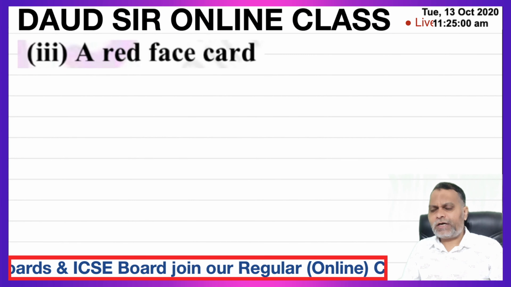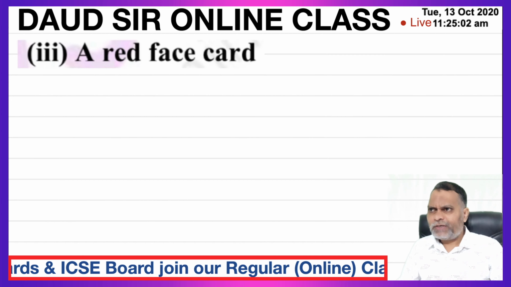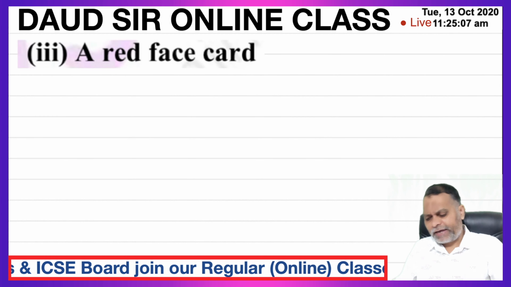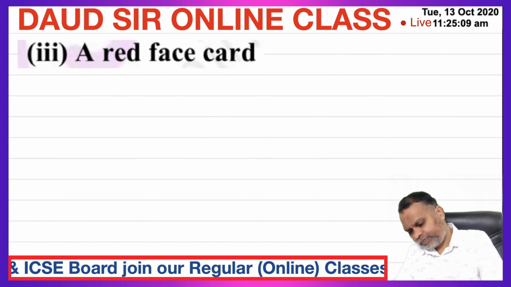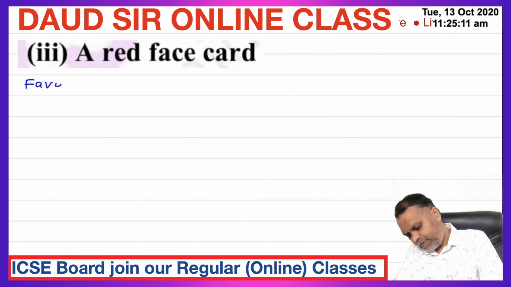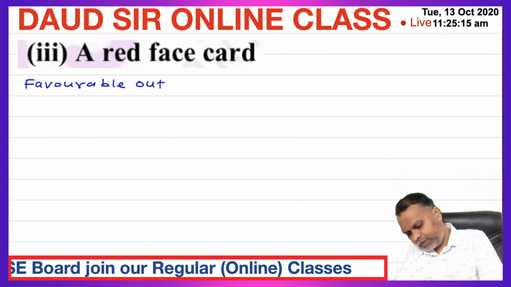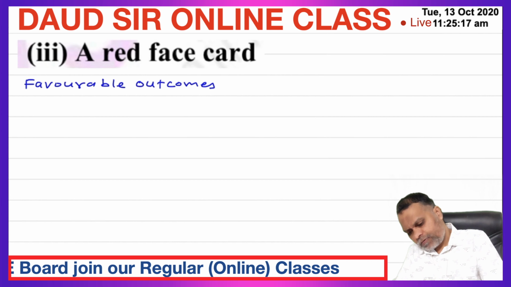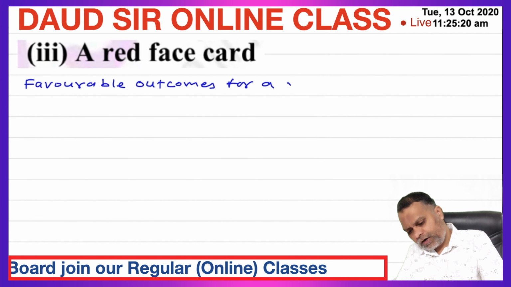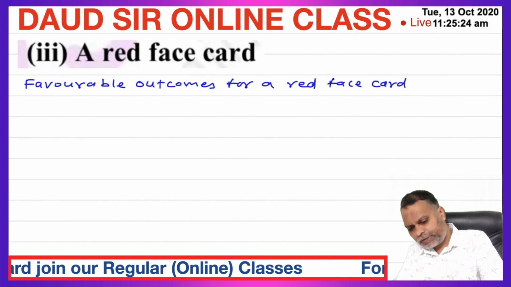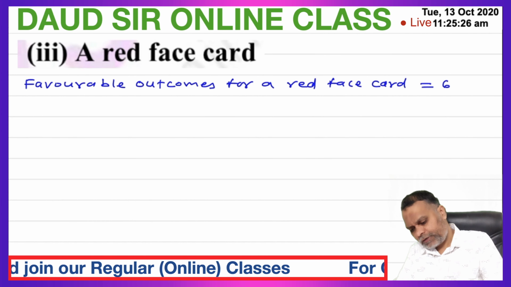A red face card. Total number of face cards are 12, in which 6 are red and 6 are black. So favorable outcomes for a red face card is equal to 6.